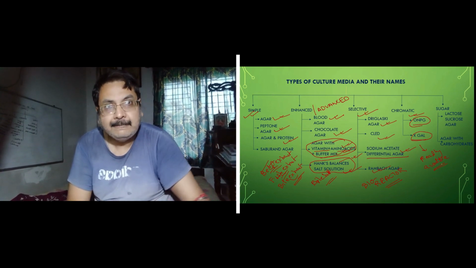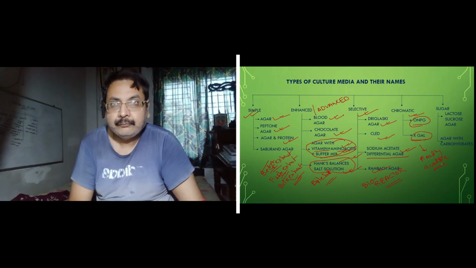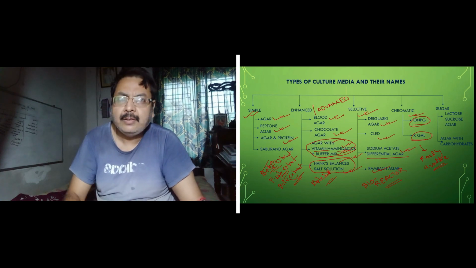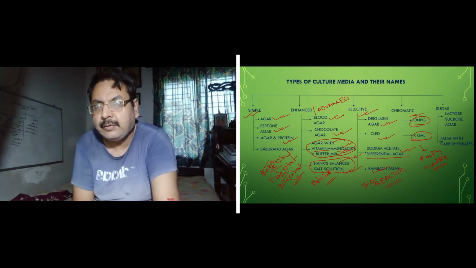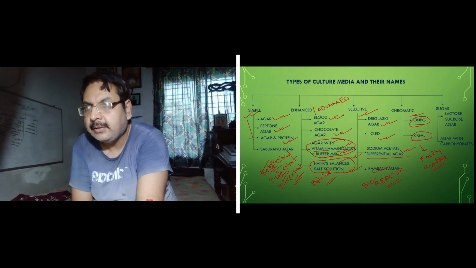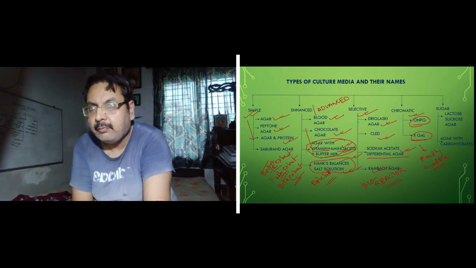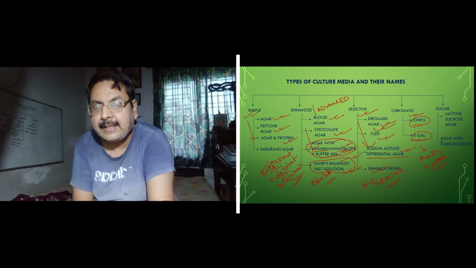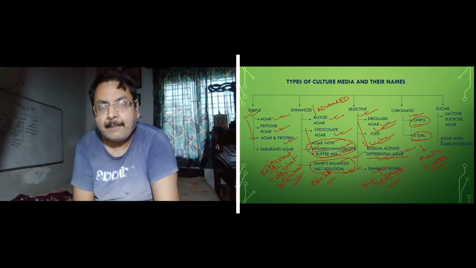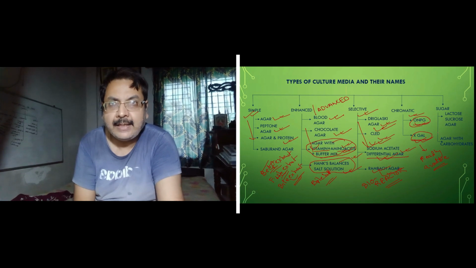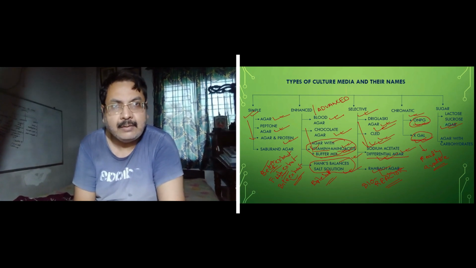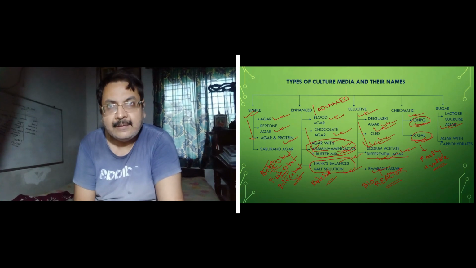They are readily available in chemical markets, so you need not worry about that, and the formulas are also available. If you type in a Google search, you can get the names of all these agars. This Trigalaski agar is a selective agar you will get. This Clade agar you will get. This sodium selective agar you will get. Rambach agar you will get. ONPG and information about ONPG you will be able to get. X-Gal you will get. This lactose sucrose agar, a sugar agar, you will definitely get.